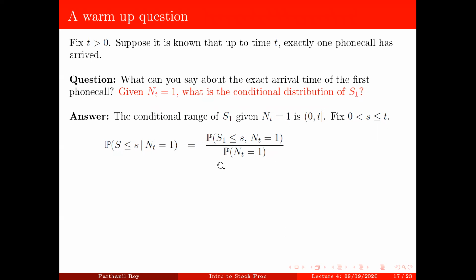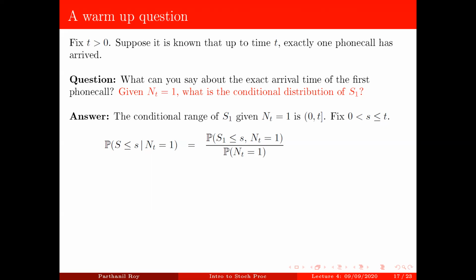Now, this one is very easy to compute, the denominator, because we know N_t follows Poisson with parameter alpha times t. However, the problem of the numerator is that it involves one continuous random variable and one discrete random variable. It's a joint probability that contains one random variable which is continuous, another one which is discrete. So therefore, this joint probability looks ugly to compute.